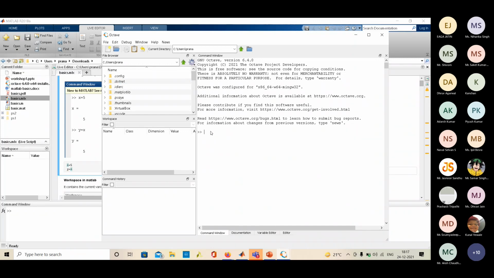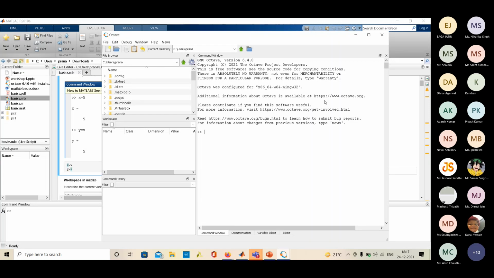For this workshop, you can use both MATLAB or Octave. In future, for solving the PS, the problem statement will get very complex. So I would prefer that you use MATLAB if you have Windows, but you can use Octave also.